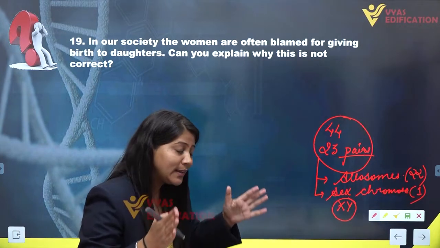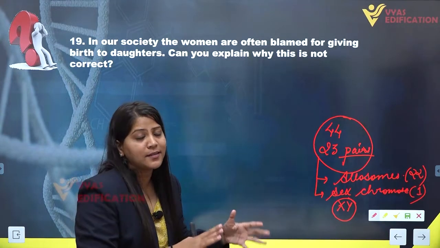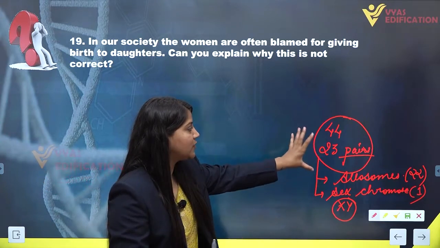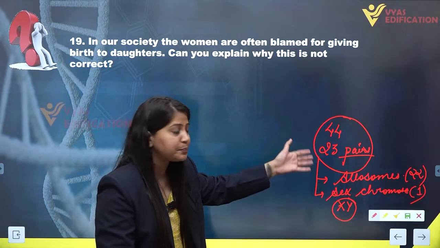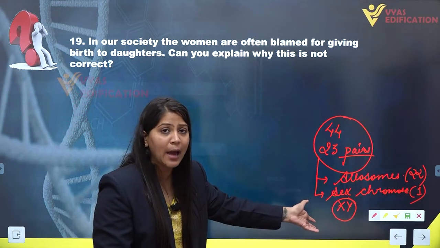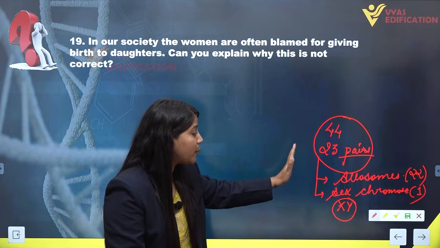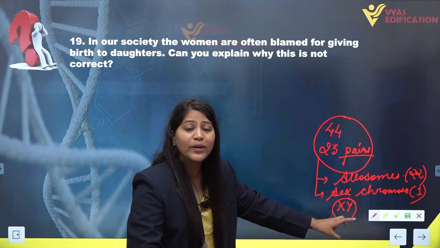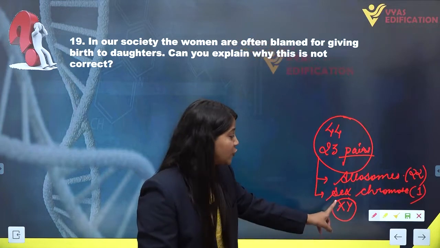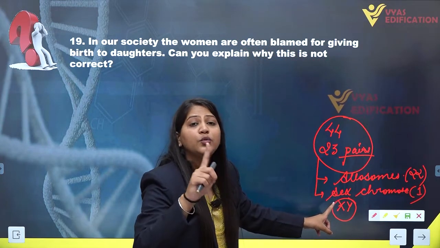At the time of formation of gametes, let's suppose this is spermatogonia or oogonia or any germ cell which is going to give rise to the gamete. From a pair of sex chromosomes, only one sex chromosome will go into the gamete.